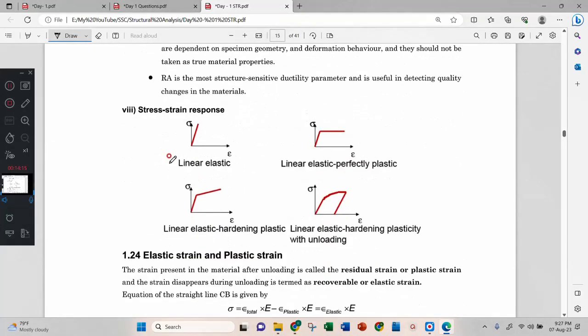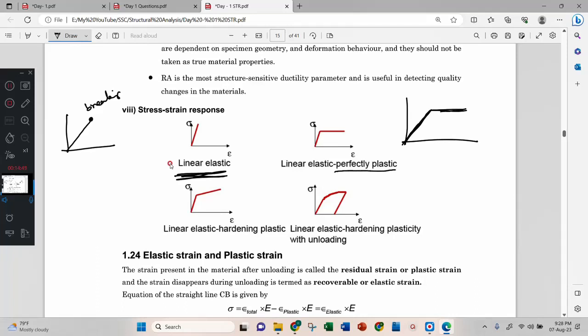Okay. Now there are some important diagrams for stress strain curves. This is called linear elastic. Why? Because it goes like this and breaks here only. This is the breaking point. Then that material is called a linear elastic material. And this is linear and this is plastic. If it is horizontal, then it is perfect plastic. This is perfect plastic.